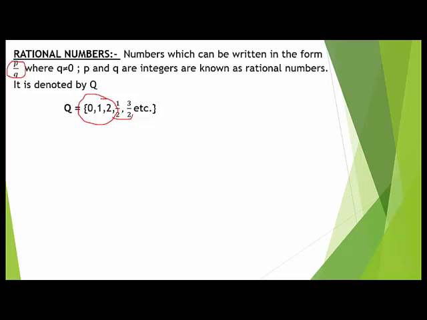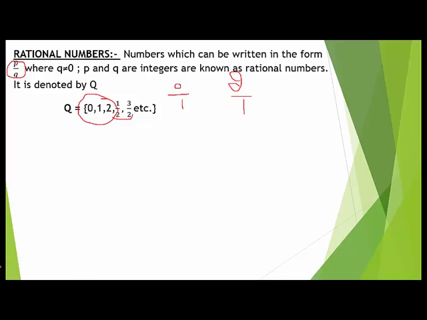So my dear student, 0 can be written in the form 0 divided by 1. Similarly, we can write 2 as 2 divided by 1. If we can write any number in the form P by Q, with the condition that Q is not equal to 0 and P and Q should be integers, then these are rational numbers. So all integers are rational numbers.